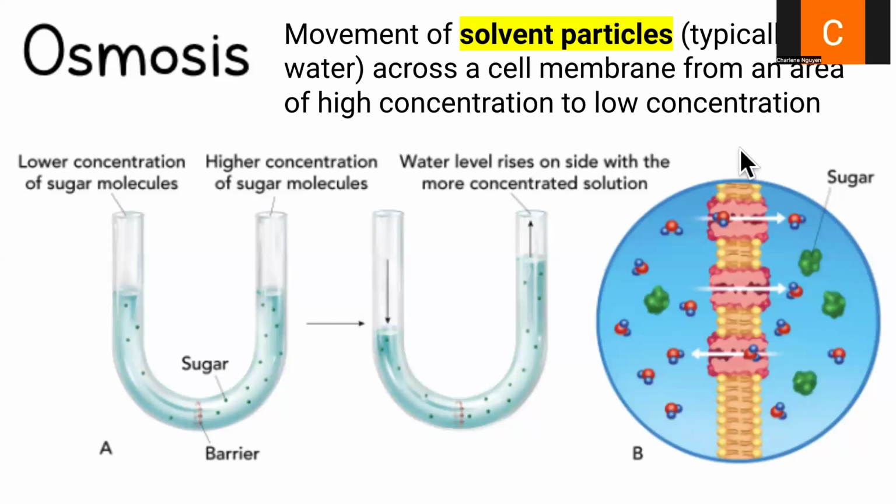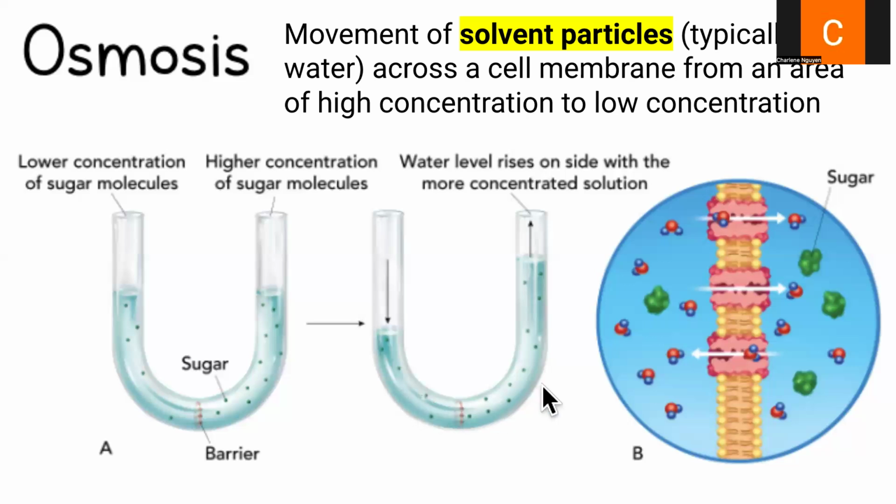So if you look at here in this membrane, we have only channels. They're specifically called aquaporins that allow water molecules to go through. So in order to make sure that the concentration of both sides are equal without the sugar molecules moving, water is going to travel to the other side through osmosis.